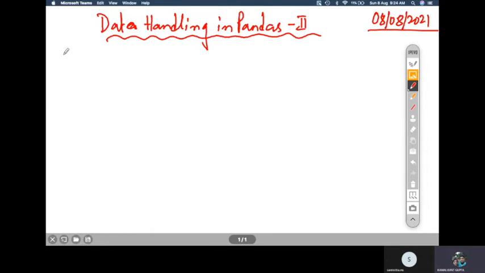A very important case study is here, that is given in your NCERT book. I'm just taking the reference from there only. It says: let us consider the data of marks scored in unit tests held in the school. So your school has a certain number of examinations that they conduct throughout the year. Let us have the marks of each unit test. The marks scored by all students in the subjects are recorded. The maximum marks of each subject is 25. So the case study is something like that.